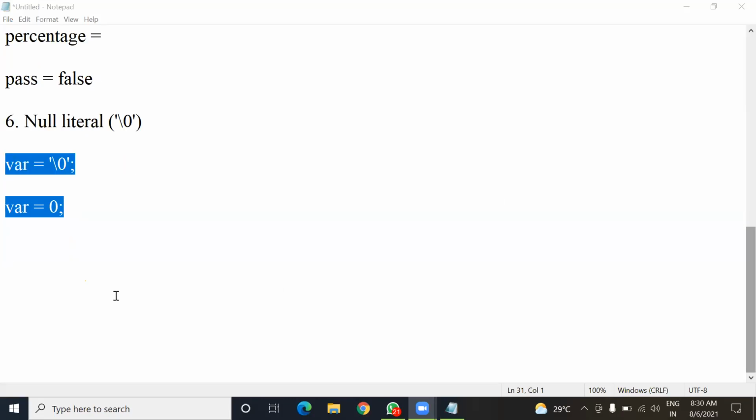So far, we have completed tokens, keywords, identifiers, and literals. Two more tokens are left, and the next one is punctuators.